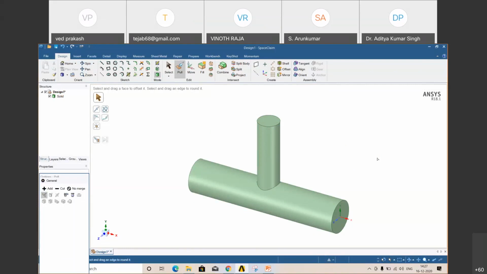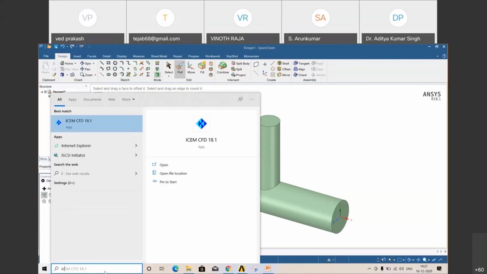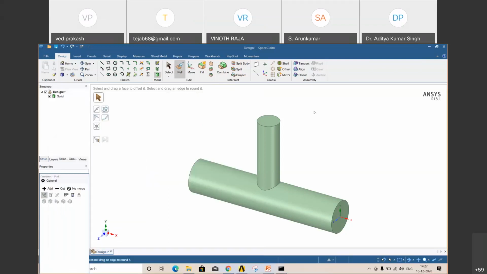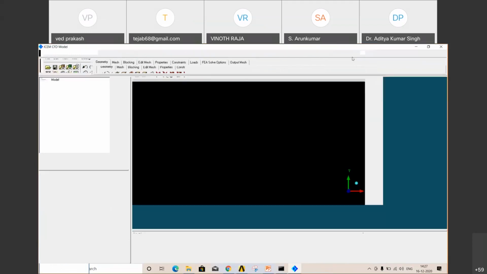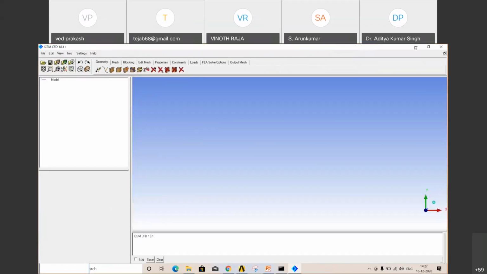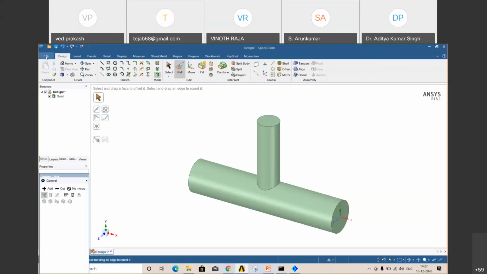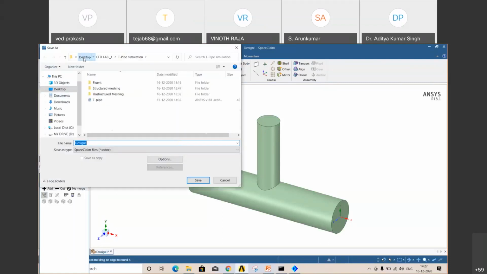Now the next step is to use this geometry for meshing. For that we'll be using ICEM CFD. Just type ICEM CFD. I have already saved this geometry. I'll explain how to save. Okay, this is your ICEM CFD. First, let me save. Just go to file, save as. Okay, I have already saved that file.